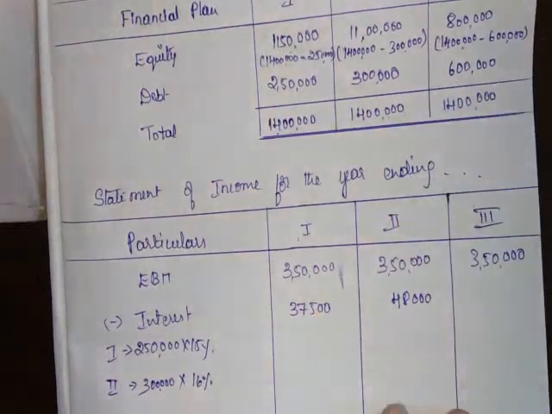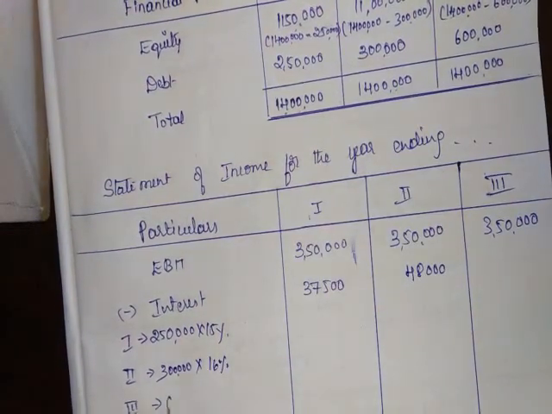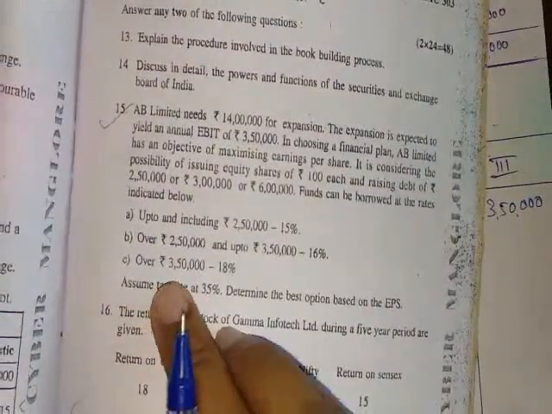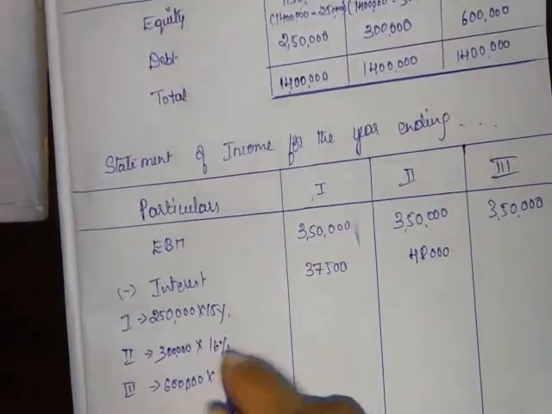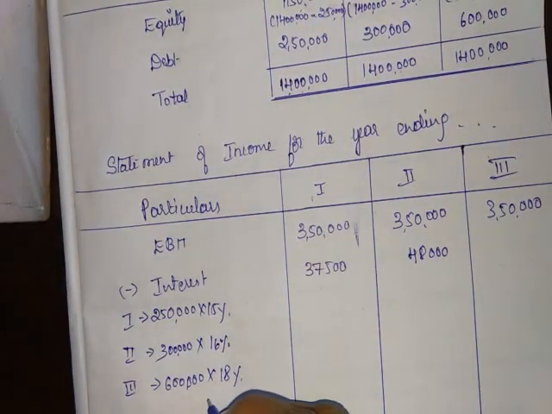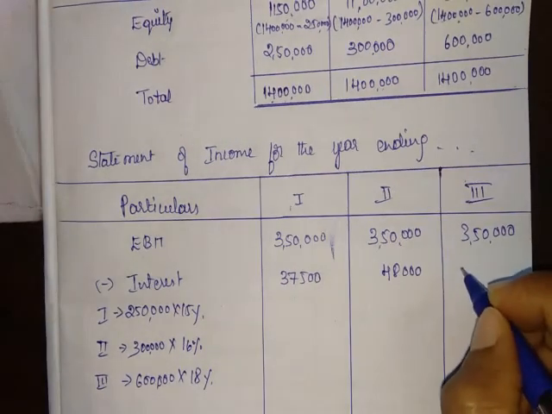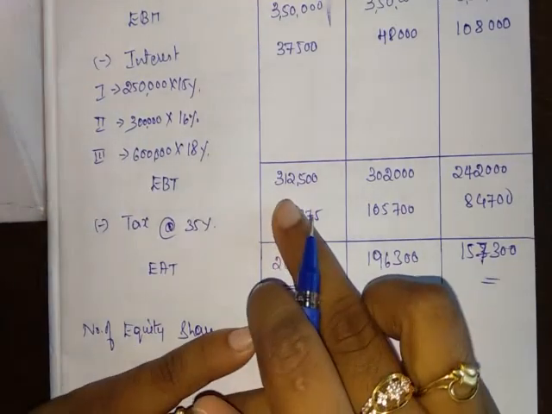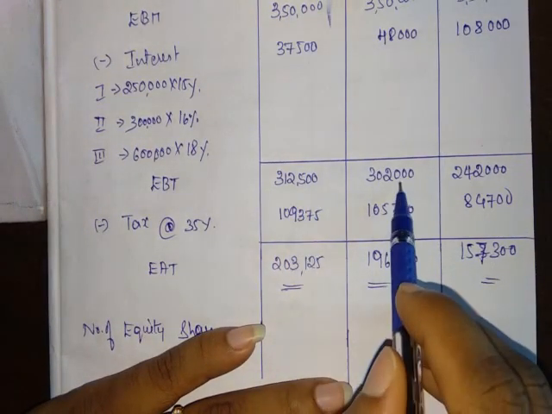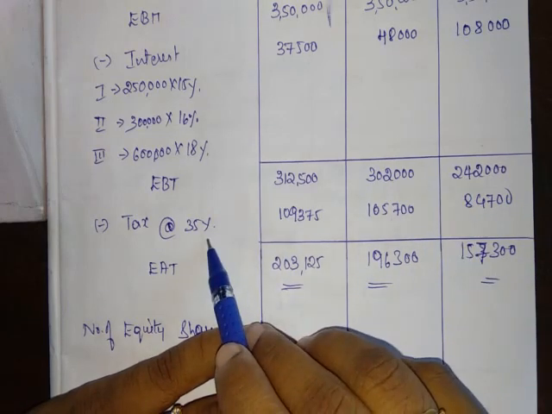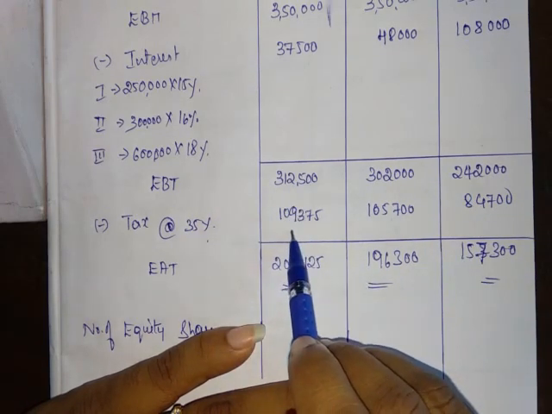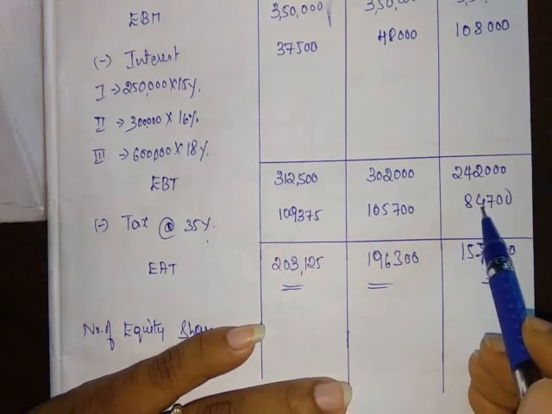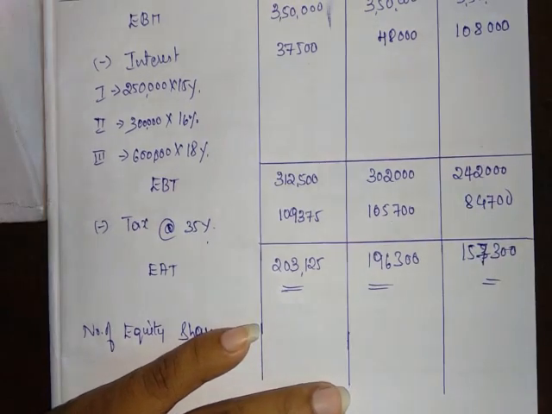And in the third plan, where the debt amount is 6 lakh, let's see what the interest rate is. Over 3,50,000, the rate of interest is 18%. So on 6 lakh, 18% means interest is 1,08,000. So EBT is 3,12,500, 3,02,000, 2,42,000. Less tax at 35% on EBT: 1,09,375, 1,05,700, 84,700. 2,42,000 into 35% means 84,700.